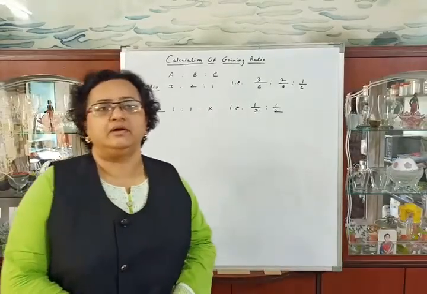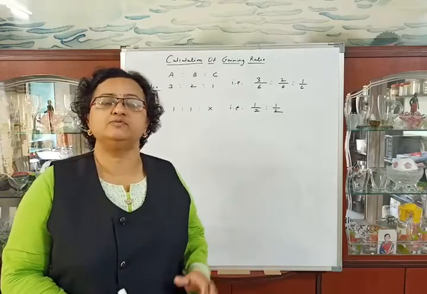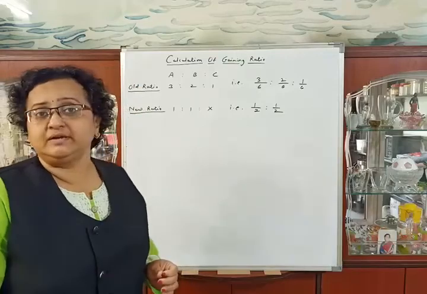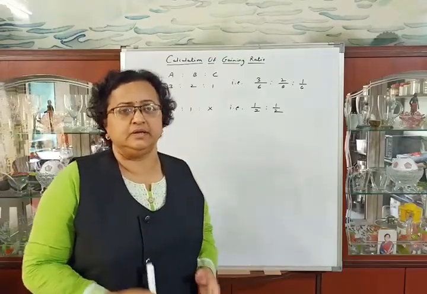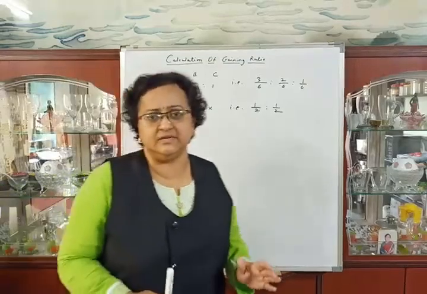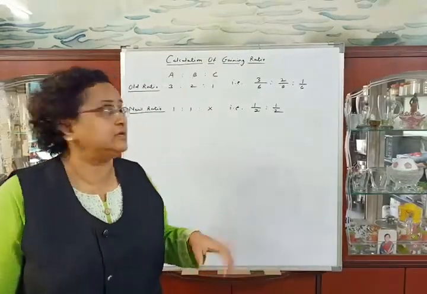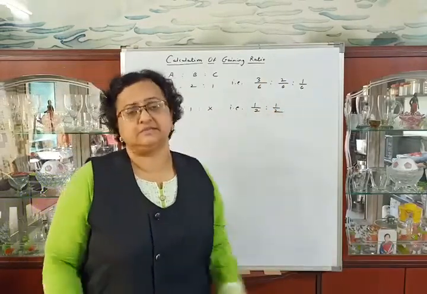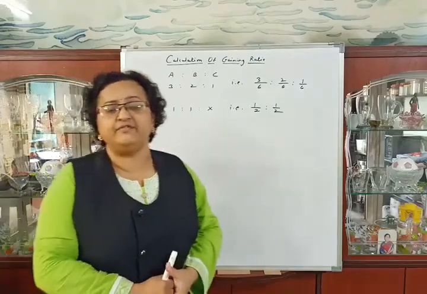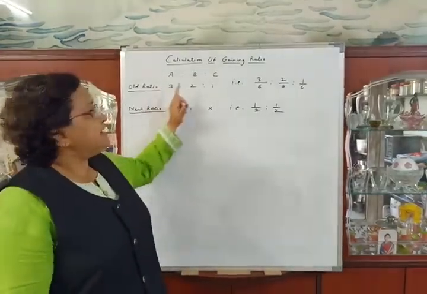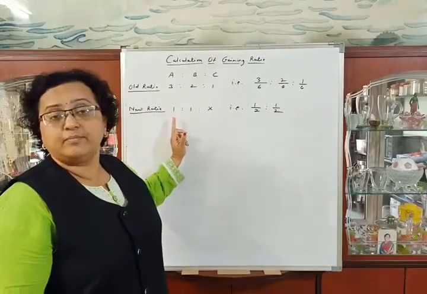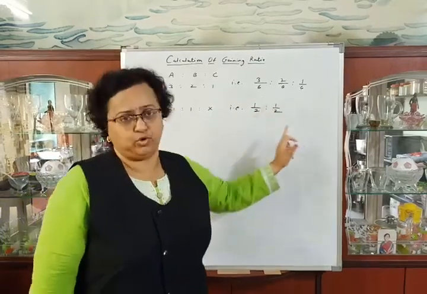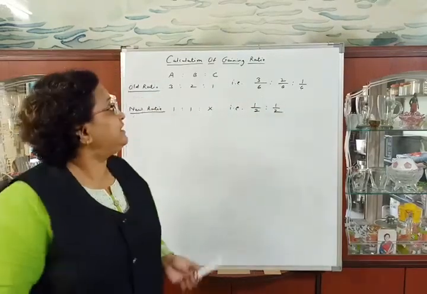Hello everyone. From today onwards, we will solve problems of retirement of partner. We have to calculate gaining ratio in this problem. In this problem, they told us that A, B and C were the partners and their profit sharing ratio was 3:2:1. That is 3/6, 2/6 and 1/6. And in future, after retirement of C, the remaining partners, that is A and B, will share profits and losses equally. That is 1:1. So 1/2 and 1/2. Now we will calculate gaining ratio.